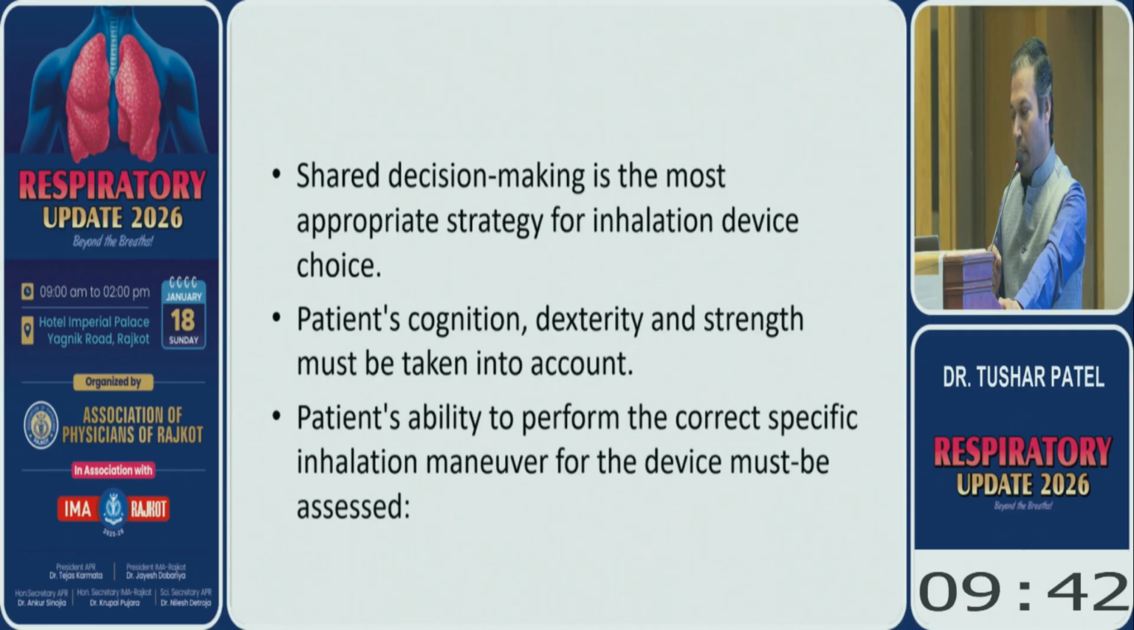Patient's cognition, dexterity, and strength must be taken into account. If a patient is bedridden and not able to take a deep breath, dry powder, or sometimes an inhaler with a spacer, may not be that effective. In that case, even if the patient wishes to have a metered dose inhaler, you have to tell them that it is better to go with the nebulizer. And the patient's ability to perform the correct specific inhalation maneuver for that device must be assessed. So these are the points we should consider while choosing the device and prescribing the medicines.